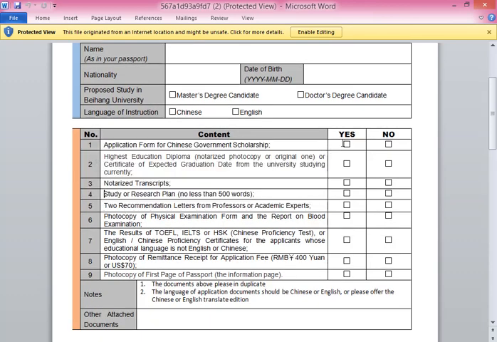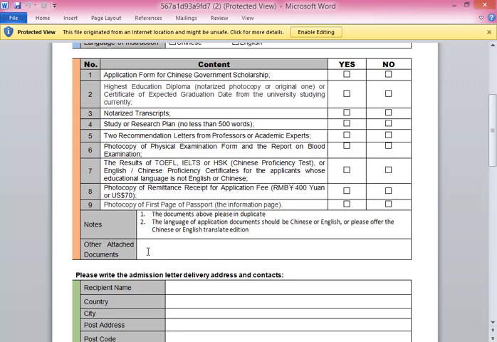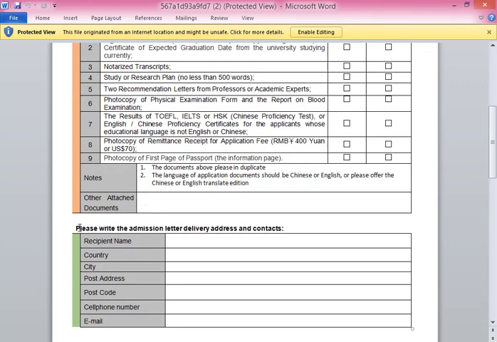Attach this print of the form, click on the check option for the documents you attached. You also see that you must pay the fee of 400 RMB. Other documents like the acceptance letter, police clearance certificate, and other certificates which you send will increase your chance for the scholarship. Please also write your admission letter delivery address and contacts. Delivery address means where it should be delivered.